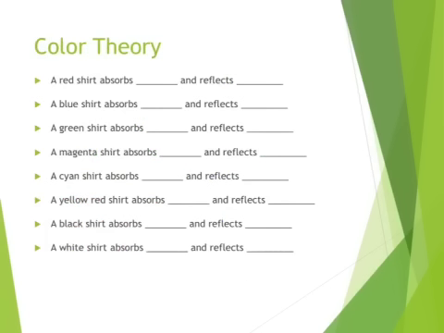Now, the reality is that in color, the colors that you see of something are actually only the reflected color. So, a red shirt is going to absorb the other colors in the previous wheel, which hopefully you drew down. So a red shirt is going to absorb the blue and the green, and is going to therefore reflect red.